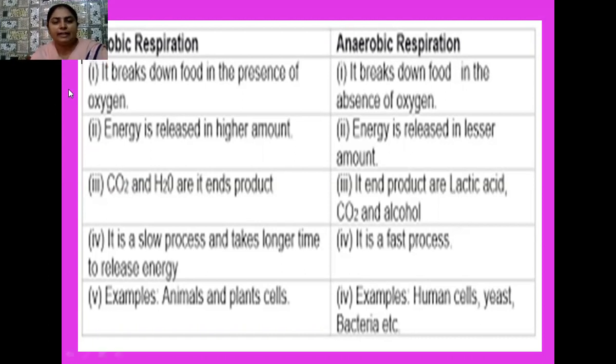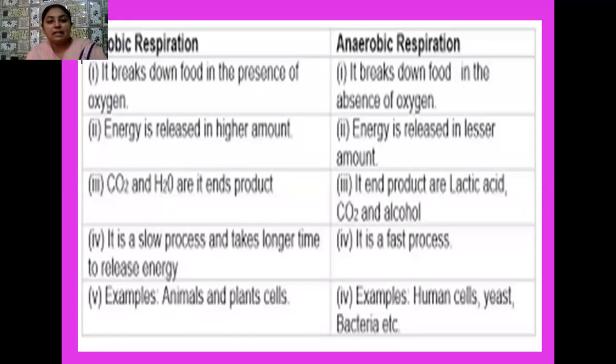Before this, I want to tell you here the differences between aerobic and anaerobic respiration. So listen carefully. In aerobic respiration, the breakdown of food takes place in the presence of oxygen. And in anaerobic respiration, this breakdown of food takes place in the absence of oxygen. Okay, students, energy is released in higher amount in aerobic respiration, whereas energy is released in lesser amount in anaerobic respiration. Then in aerobic respiration, carbon dioxide and water are the end products, whereas in anaerobic respiration, end products may be lactic acid, carbon dioxide, and alcohol.